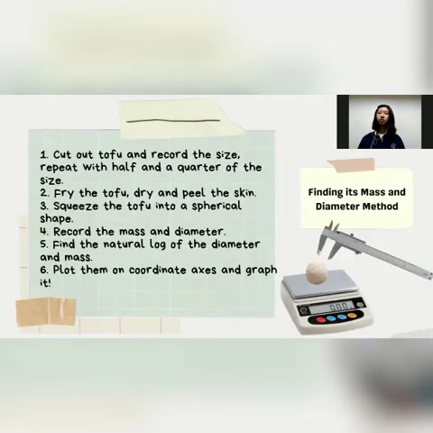The first method is the mass and diameter method. In this method, we first cut the tofu and record its size. Then cut another tofu with half and a quarter of the size of the first one. The next step is to fry the tofu and squeeze it into a spherical shape. Record the mass and diameter of the tofu. Finally, find the natural logarithm of the mass and diameter, then plot it in a graph.